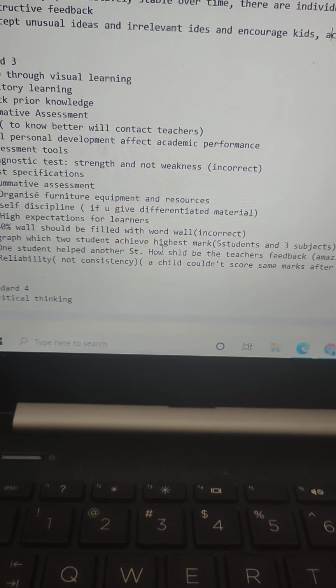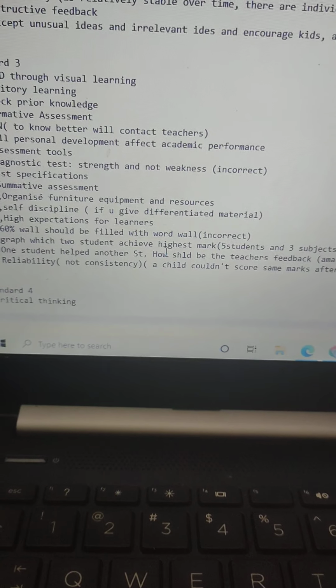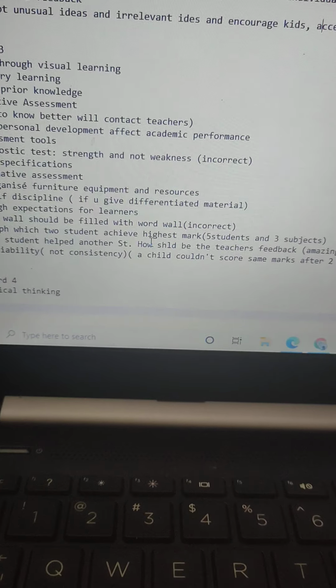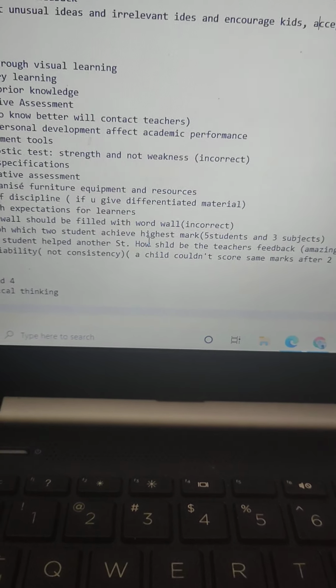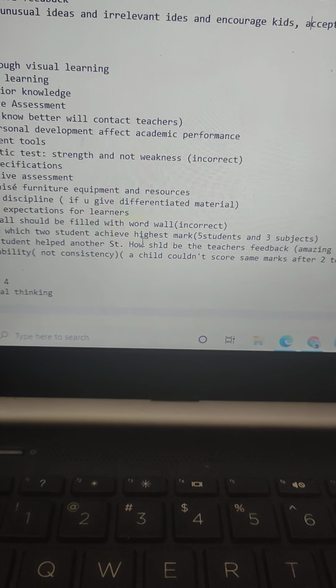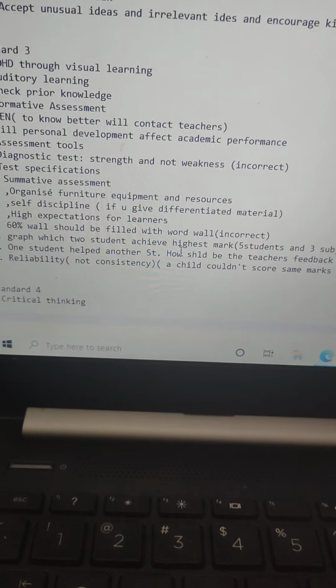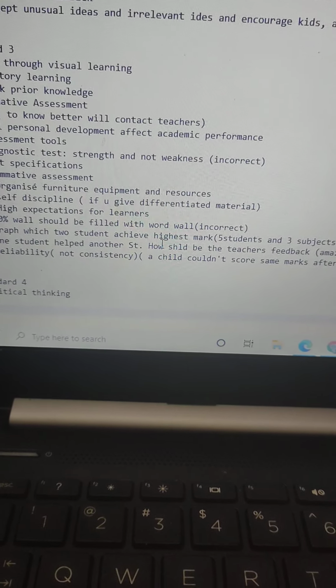Then there were a few options which I don't remember, but I remember this as I believe this is the correct answer: for a hyperactive kid, if you give differentiated material, what will be improved? There were a few options, out of which I selected self-discipline.